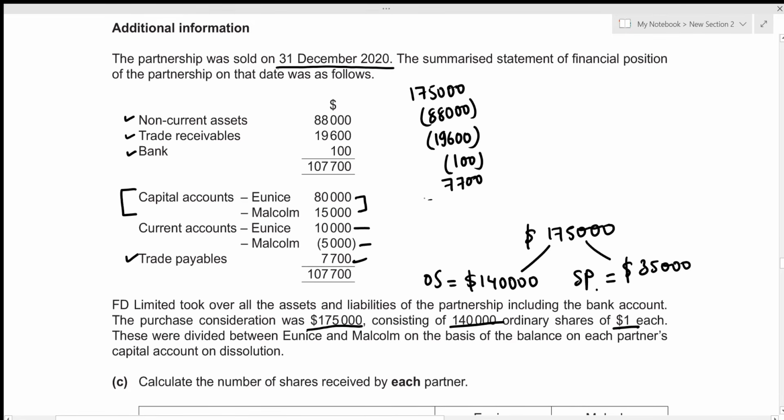All right, so this actually gives us the profit or the loss. If it is a positive amount, then that's the profit on dissolution. If it's a negative amount, that's a loss on dissolution. So that's just going to be 175,000 minus 88,000 minus 19,600 minus 100 plus 7,700, which gives a positive amount of 75,000. So this 75,000 is actually the profit on dissolution.